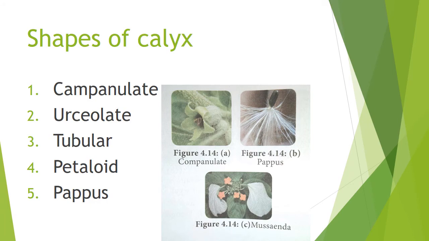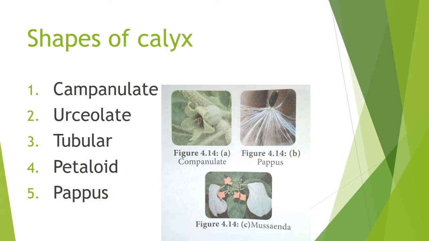And now, shapes of calyx. Each and every flower has a different shape of calyx. So according to the shapes, calyx is divided into five types. The first one is campanulate. Here the calyx shape is bell shaped. Bell shaped calyx is called campanulate. You remember that, students? The best example is Withania. Withania is the best example for campanulate.